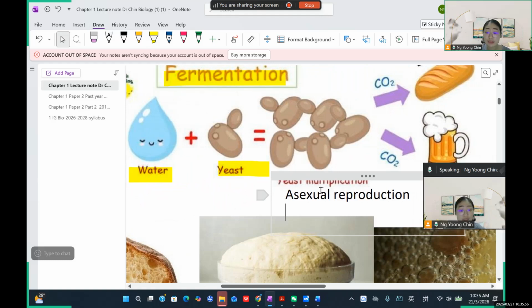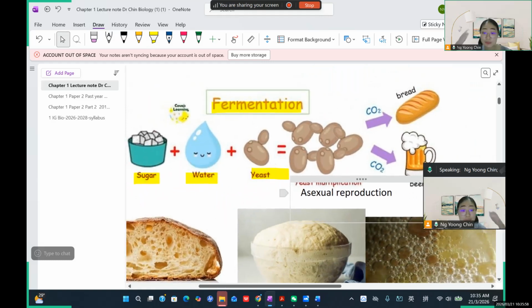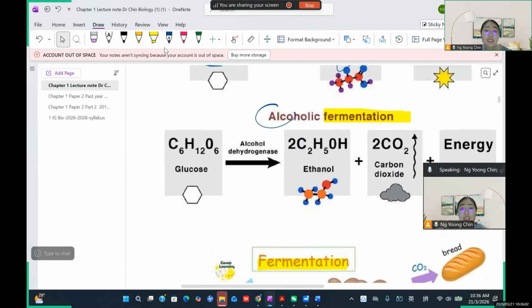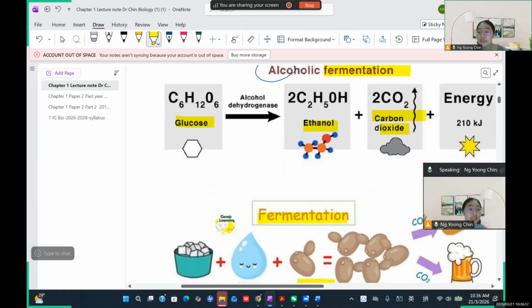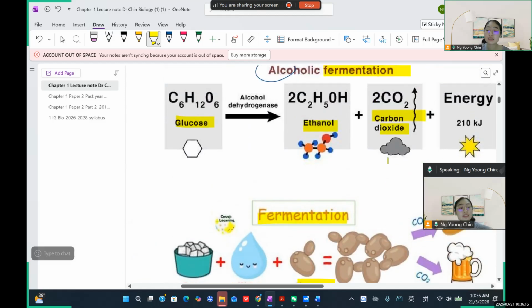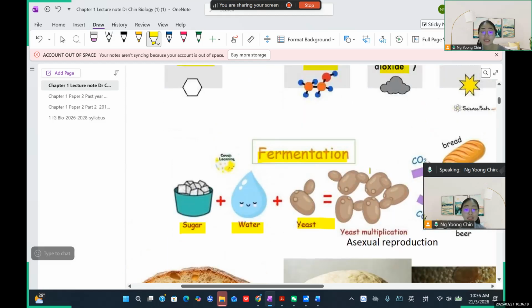And during the process, actually, this is kind of respiration. The yeast can do alcoholic fermentation. They break down the glucose and release carbon dioxide, and they also release ethanol. This carbon dioxide will increase the dough level.